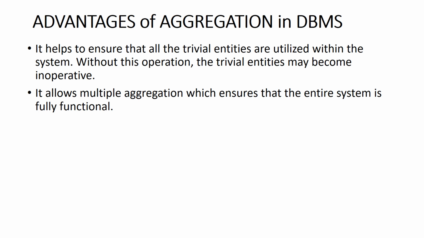Advantages of aggregation in DBMS. First, it helps to ensure that all the trivial or weak entities are utilized within the system. Without this operation, the weak entities may become inoperative. There will be no use of these weak entities if we do not use aggregation. It allows multiple aggregation which ensures that the entire system is fully functional.